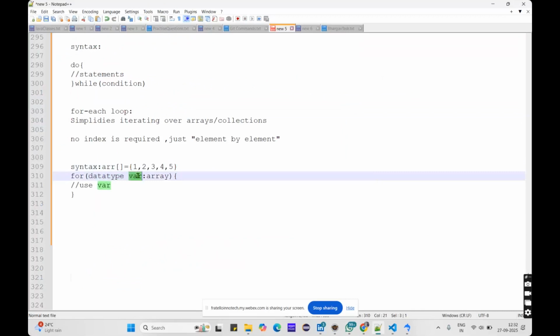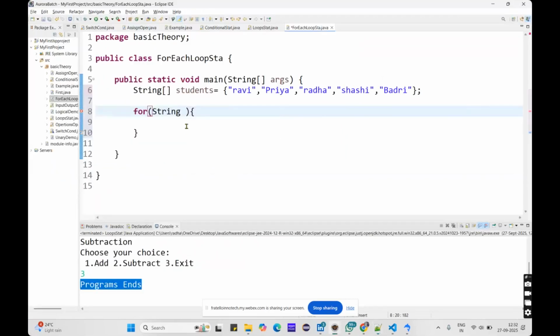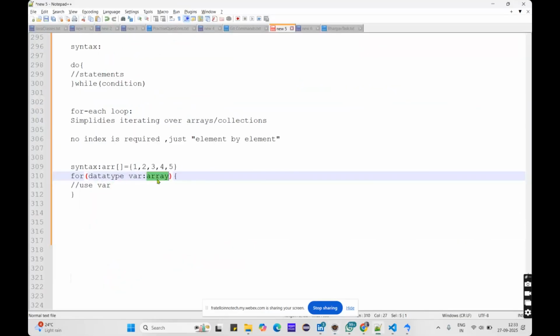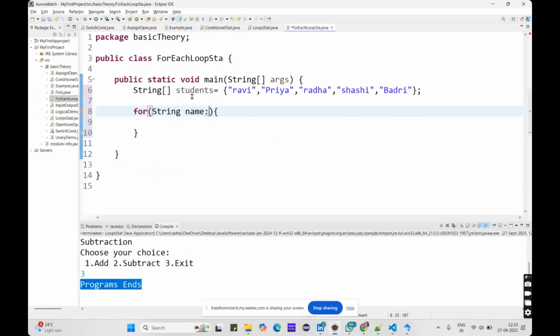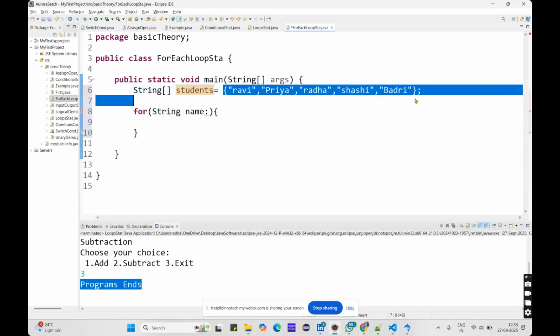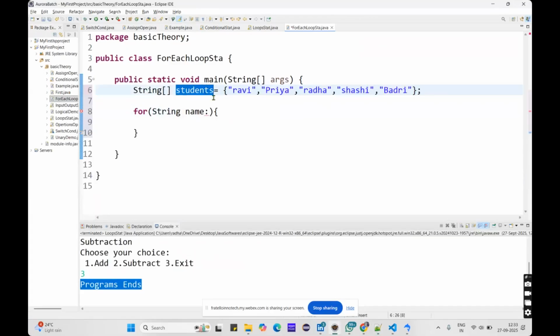So next, this is a variable. Whatever variable you want to take, you can take. If you want to take name, okay, I will take name. I have taken the variable. So from where? This is an array, a collection or an array. So here I use the array itself. I'm using the data. Where is the collection actually? In the students, right? So I have to use that students here.